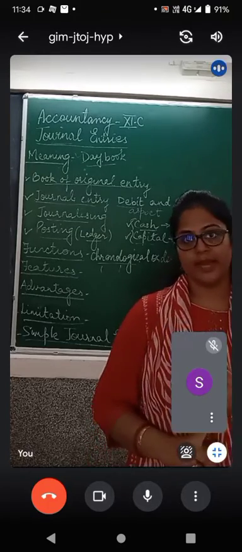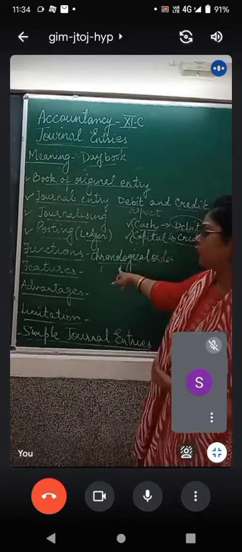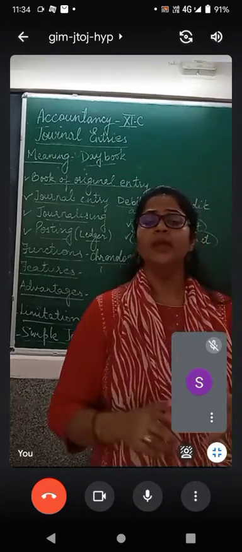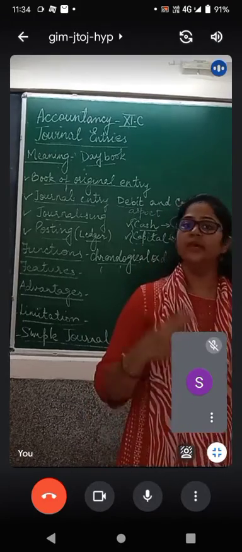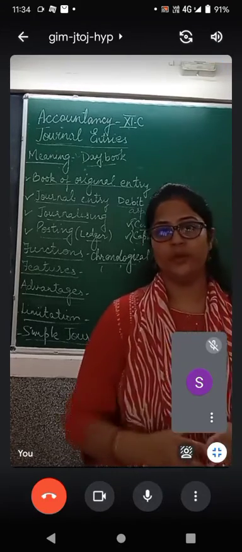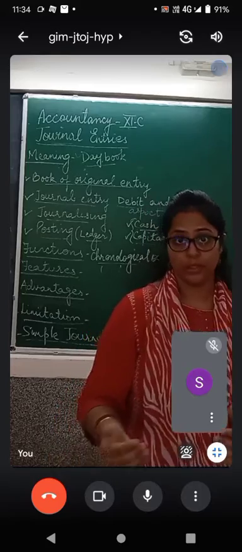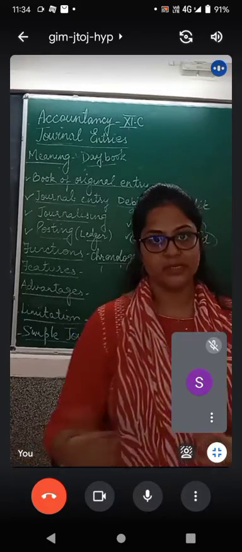It records the transactions in day-to-day order. Again, it is in chronological order. The point is the same. It records the transaction in chronological order. So the first advantage is it records the transaction in day-to-day manner. कोई भी entry miss out नहीं होती है. We try that no entry is missed out.